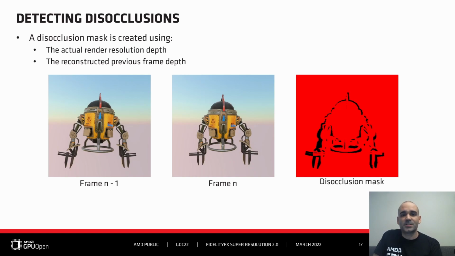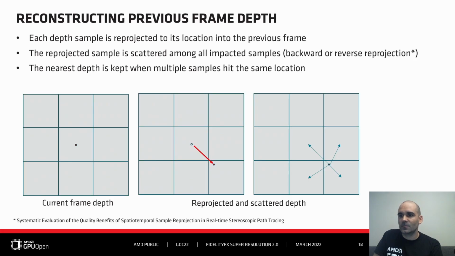The three images that you can see there show again the motion between frame n-1 and n. On the right-hand side picture, you can see in black the areas that are actually revealed when the drone moves, and those are the disoccluded areas. I mentioned reconstructed previous depth. Let's see how we build that.